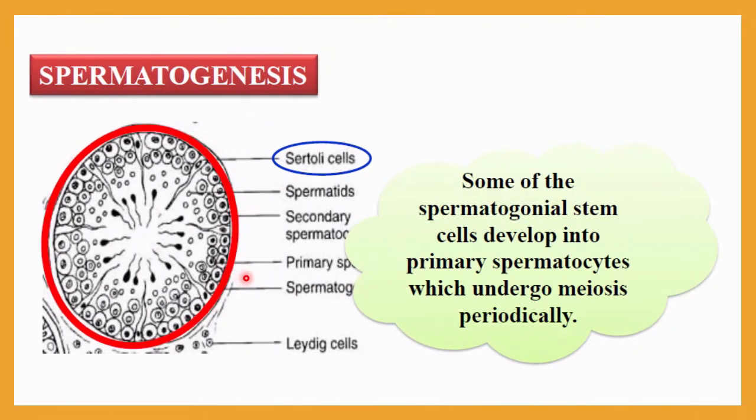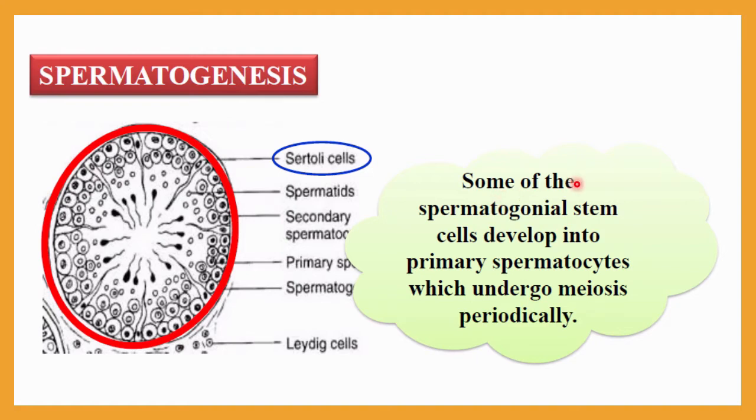So here in this slide you can see the cross section of a seminiferous tubule, in which we have already learned which specific kind of structures are present. Sertoli cells you know very well, also called nurse cells, then spermatids, secondary spermatocytes, primary spermatocytes, spermatogonial cells, and outside of the seminiferous tubule there are the Leydig cells.